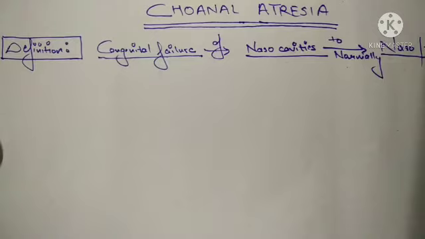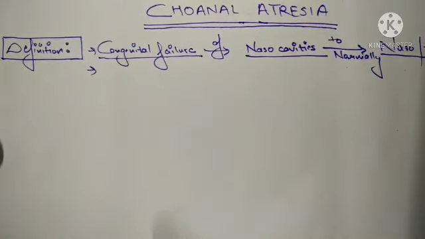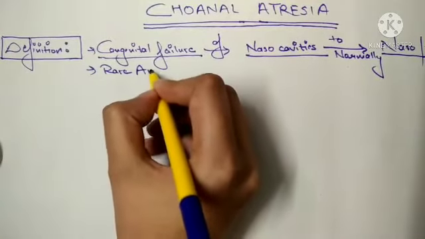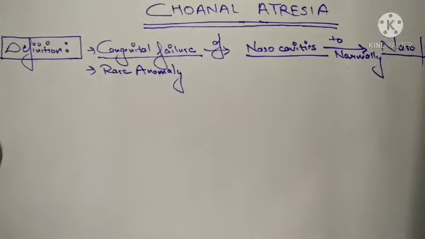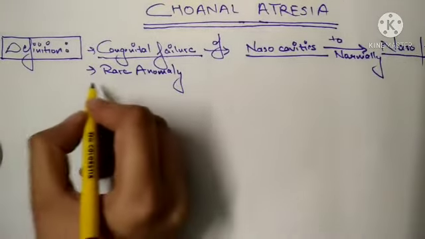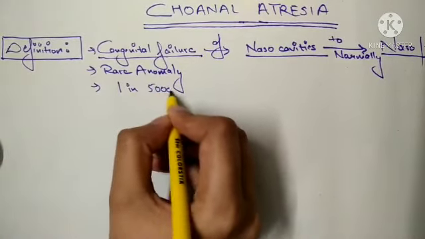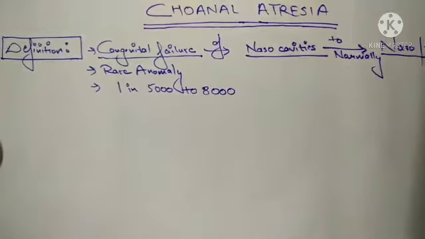Now, it is a very rare congenital anomaly. So, second thing we can write in the definition itself, it is a rare anomaly. Not very common, rare anomaly. And how rare is it? You can see it in 1 in 5,000 to 8,000 of the population.